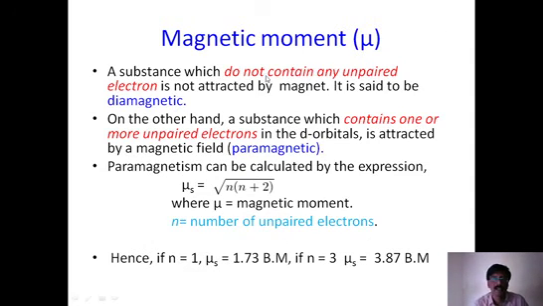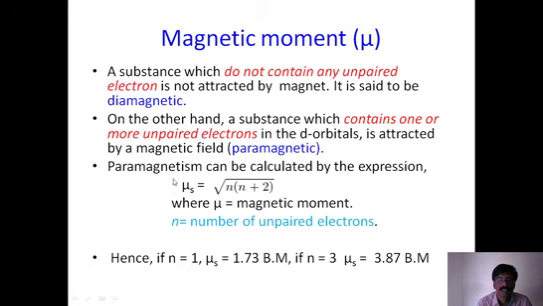To calculate the magnetic moment mu, we need to know the number of single electrons. That is necessary. Without that number, you cannot calculate the magnetic moment. Once you get the number of single electrons, the n value, the formula gives the magnetic moment mu s. Why this s? This mu s indicates the spin-only magnetic moment.